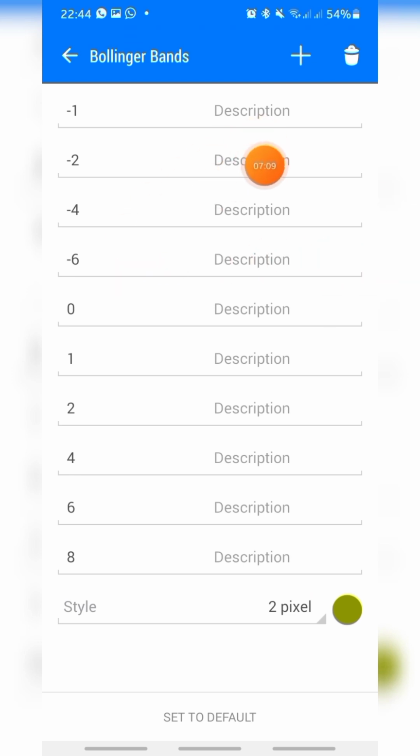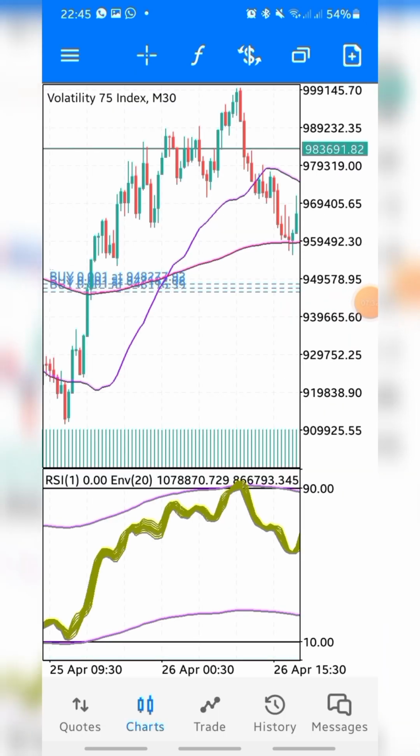The parameters for the Bollinger Band levels here: the first level is -1, the second level is -2, -4, -6, and I have 0, level 1, level 2, 4, 6 and 8. So when you're done with these levels, you just go back and click on done.